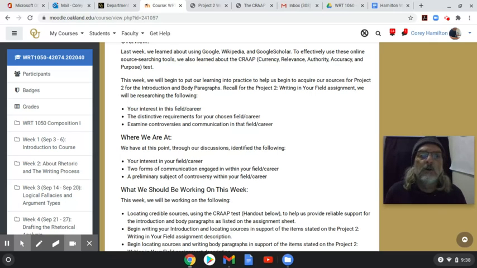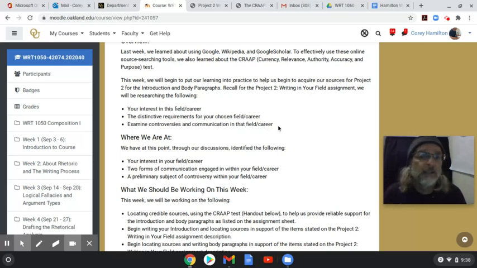So we know that we're researching to provide support, especially for the distinctive requirements for your chosen field. You have your interest in the field and the career, which we talked about in a discussion board post. Now you have the distinctive requirements for your chosen field or career. So you go find good evidence that passes the CRAP test and lets you know the distinctive requirements, as well as begin to examine controversies and communication in that field or career.